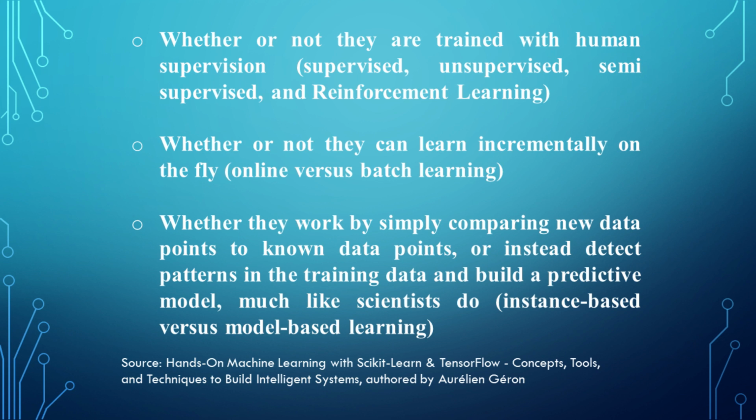Reinforcement learning. In this type of learning, the algorithm learns to make decisions by interacting with an environment. The algorithm receives feedback in the form of rewards or punishments based on its actions.